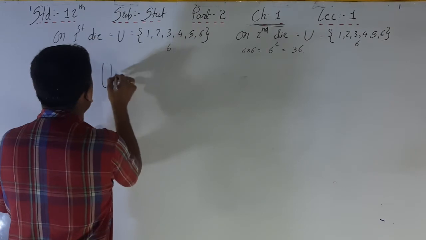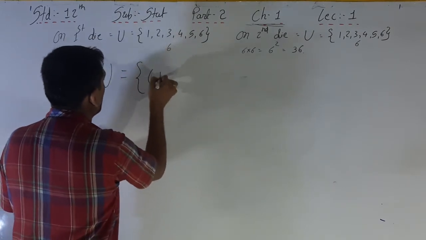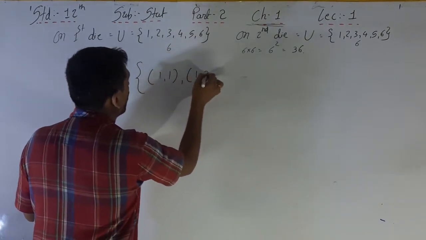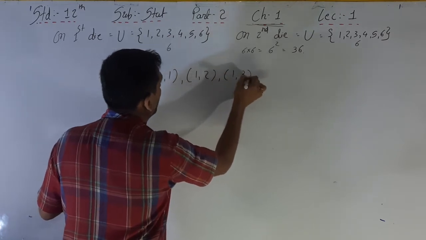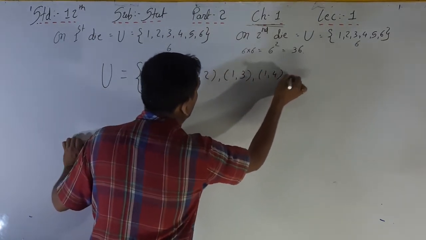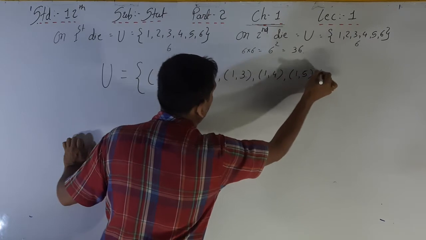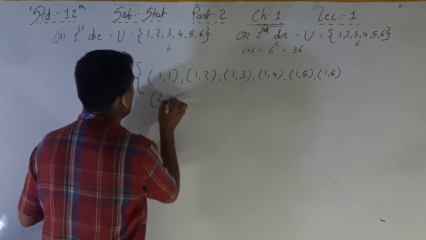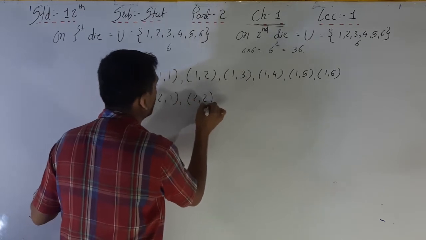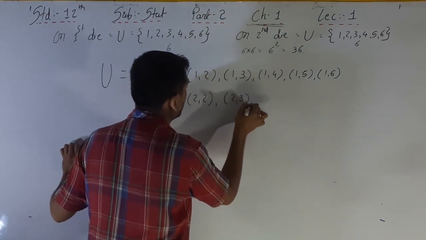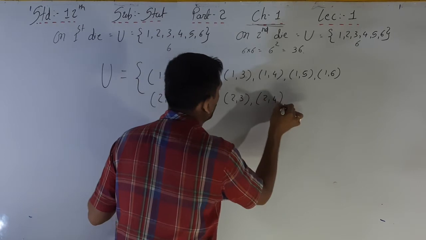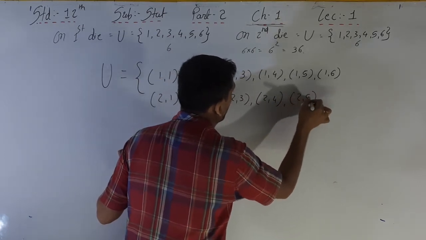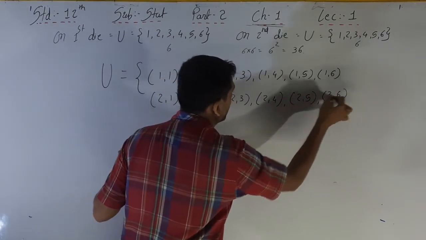Now see the answer. U is equal to 1 1, 1 2, 1 3, 1 4, 1 5 and 1 6. Then 2 1, 2 2, 2 3, 2 4, 2 5 and 2 6.